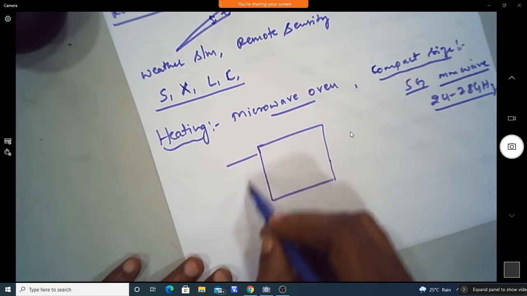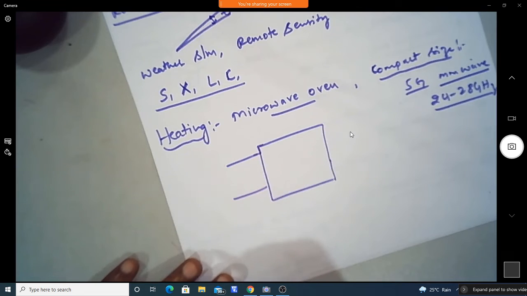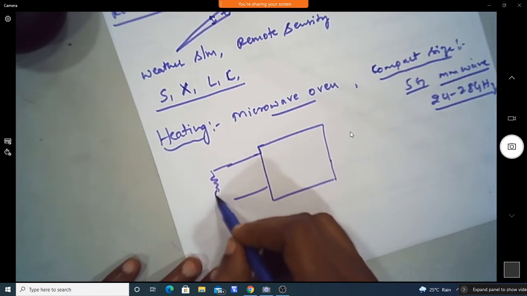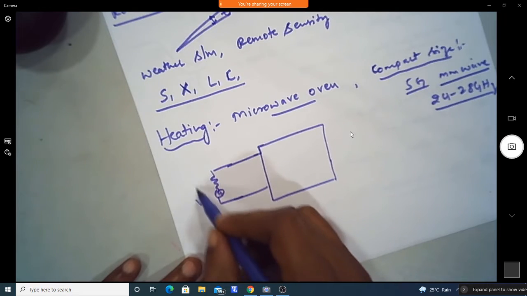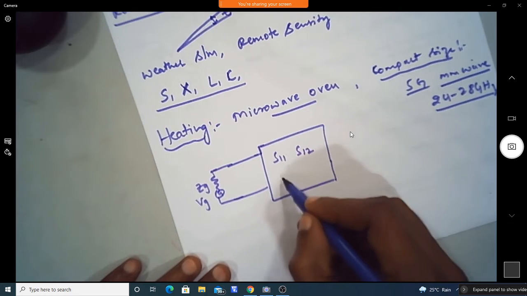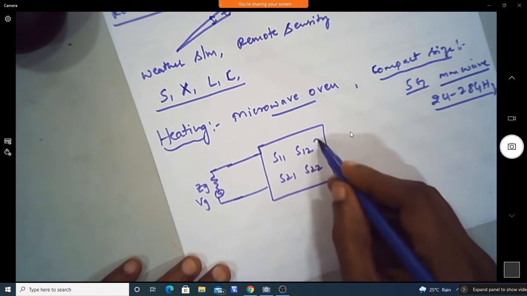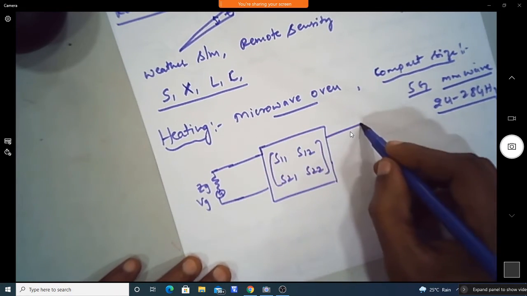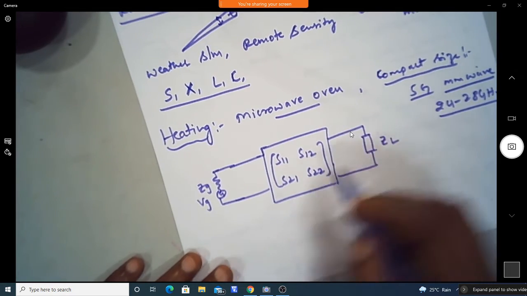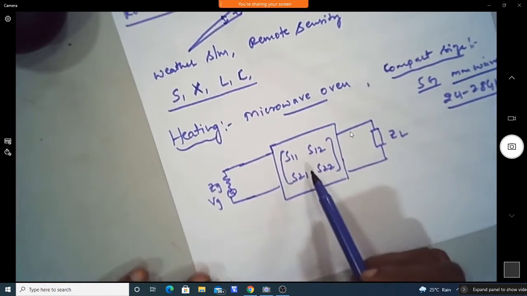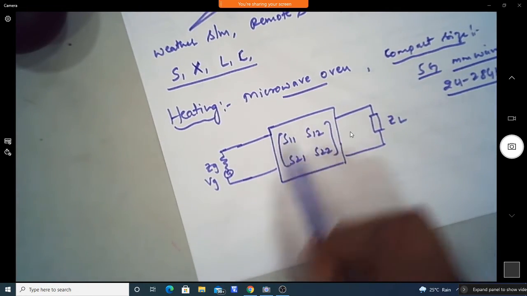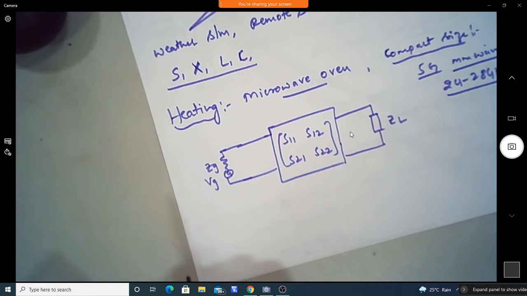Say if you take a simple 2-port network, as in your network analysis, we have the source and impedance, and we have the S parameters to define this network, and we will connect it to the load. In higher semesters also you will study this. Just for how the S parameters are used, I will just tell that.